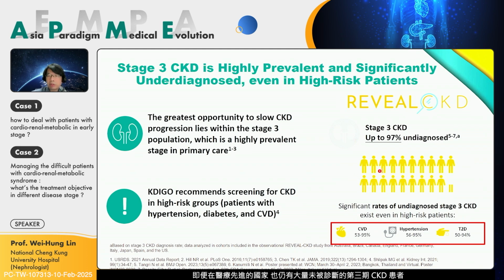So even though we have many evidence-based medications like SGLT2 inhibitors, non-steroidal MRA, and even semaglutide, and the new evidence yesterday for the novel GLP-1, if we do not know the patient, we cannot target them.